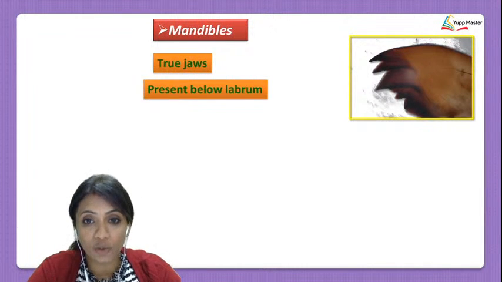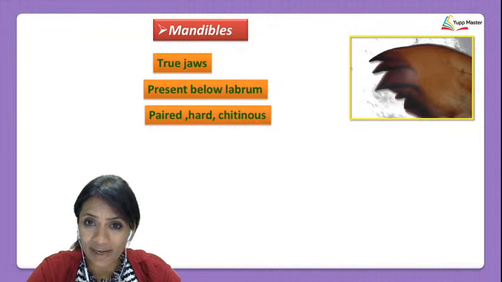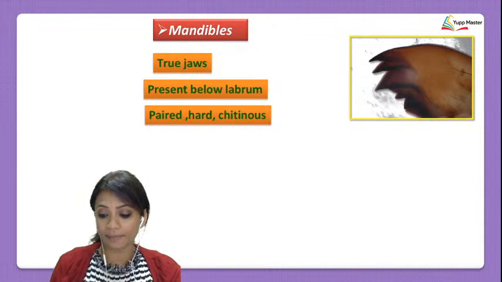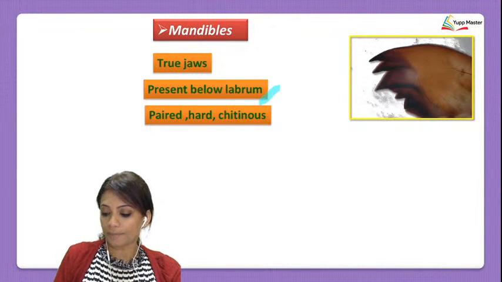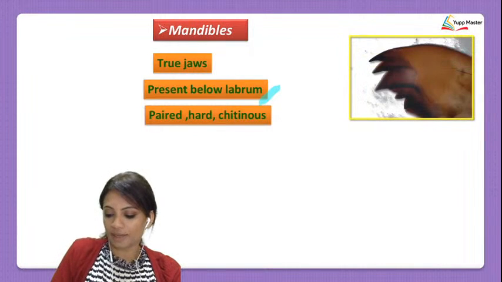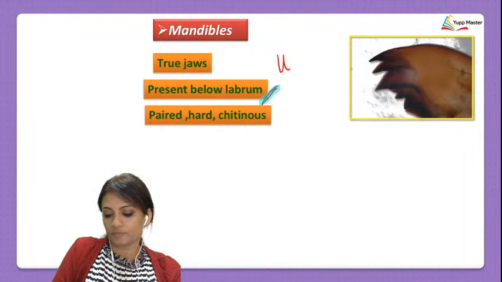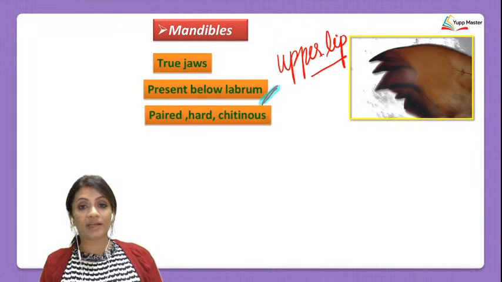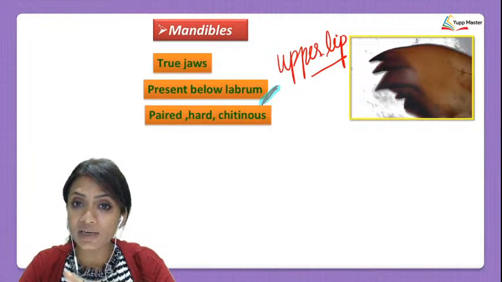They are present below the labrum. They are paired. What is labrum? Labrum means the upper lip. Okay, so here is the labrum, the upper lip. Okay, so they are paired, they are hard, and I told you anything hard in a cockroach is